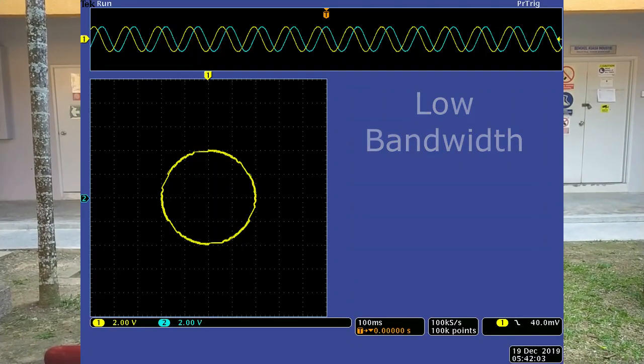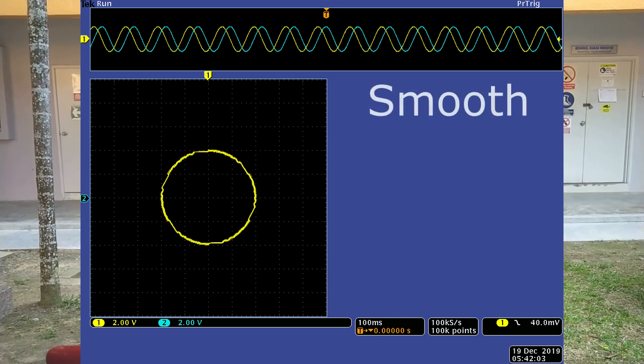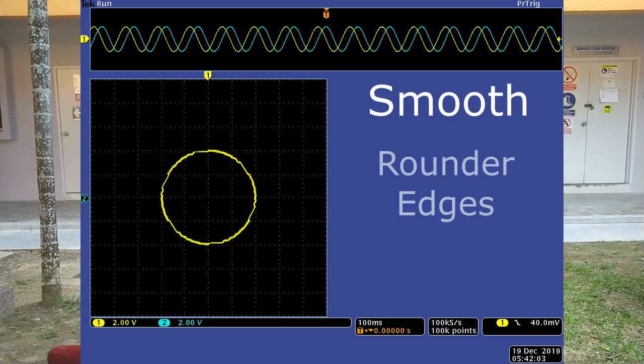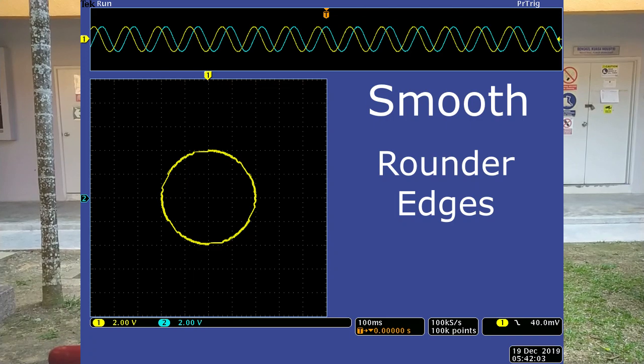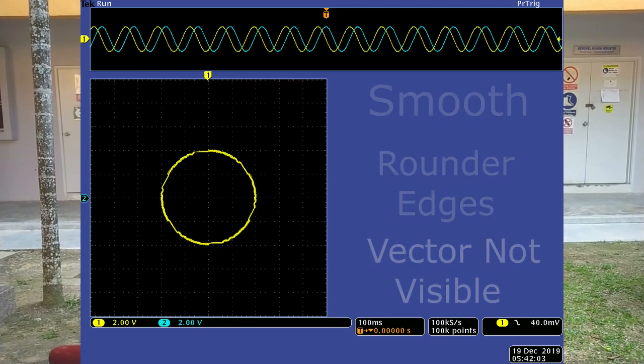But when I decrease the flux hysteresis band, we can see the result become like this, which is the circle becomes smooth, the edges become rounder, and the vector cannot be seen clearly. So this happens when we change the flux hysteresis band.